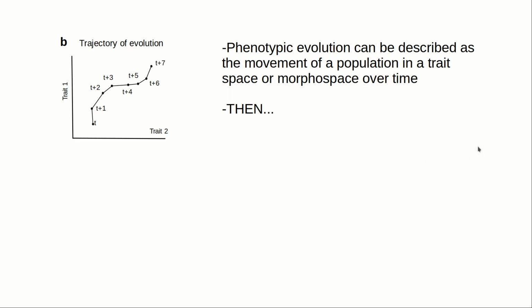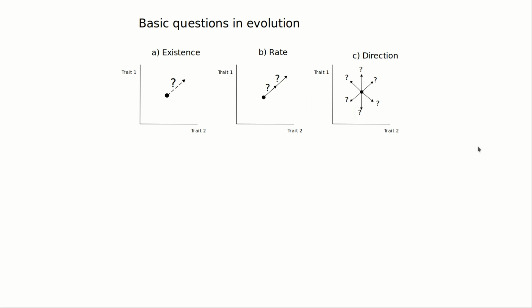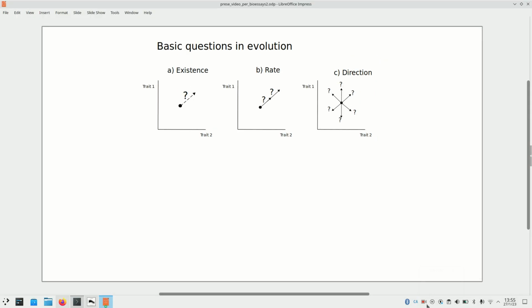Phenotypic evolution can be described as the movement of a population in a trait space or morphospace over time. Then, there are three main questions one can ask in phenotypic evolution. There is an existence question: does evolution happen and what does it require? There is the rate question: which processes determine its rate? Is it natural selection, drift, linkage disequilibrium, etc.? And then there is the direction question: what determines the direction in which phenotypes evolve? This is how traits change in relationship to each other and in relationship to themselves.